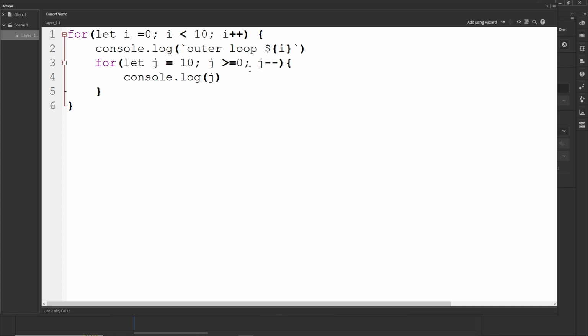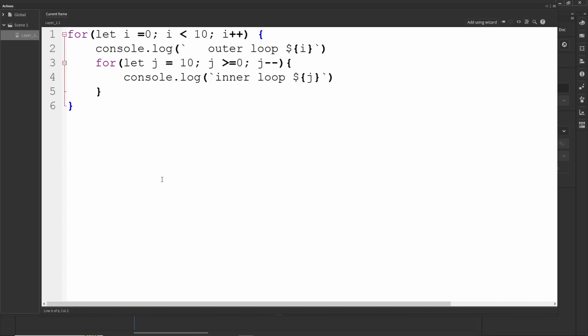And I am going to hit tab. So in the console, we are going to be able to see this. And then instead of console.logging j, one more time, I am going to type backticks, and in here I'm going to type "inner loop". This $ and these curly parentheses are used when you want to put in some kind of variable, and in our case the variable is i or j, so I'm going to put in j. Hopefully this part doesn't confuse you.